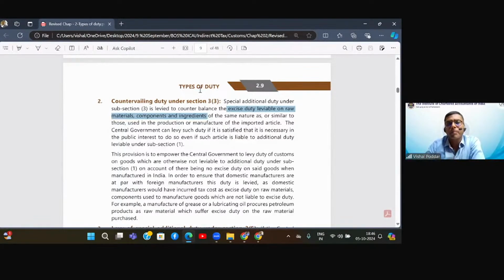The answer is subsection 1, that is the above point, and subsection 3, both are mutually exclusive. Both are not levied at the same time. Reason, if you are levying the above excise duty, which is on the toy, which is on the final product, it has already embedded the value of raw material. So already raw material excise is covered in that. So in that case, 3.3 will not come into play. Now the point is, then when 3.3 will